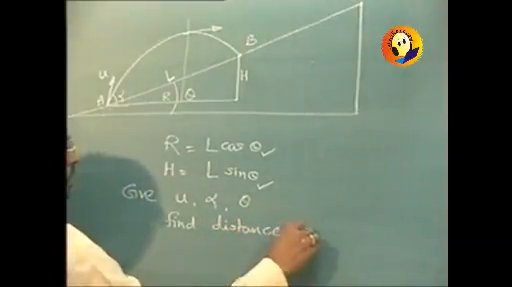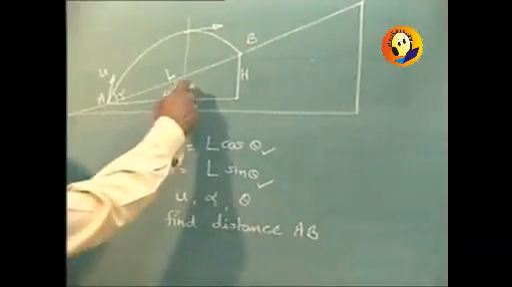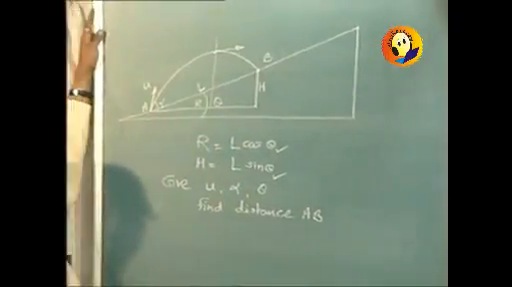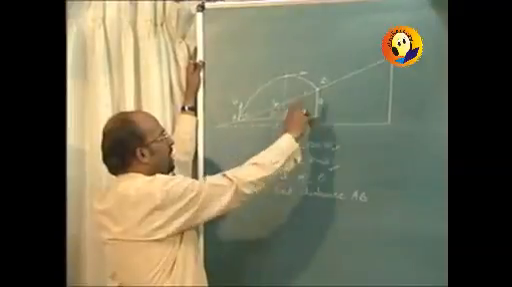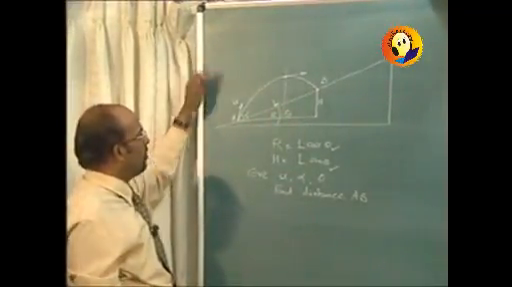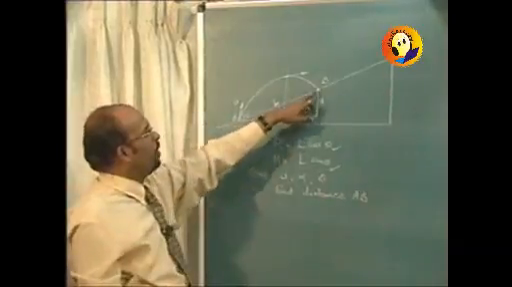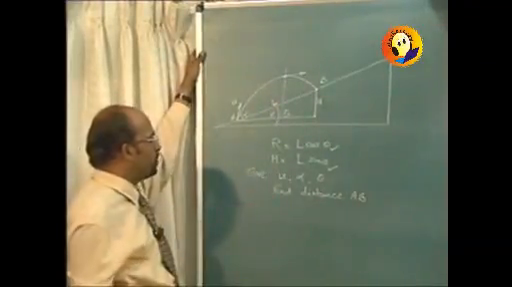That is, a projectile is thrown with some velocity, say 10 meters per second, at an angle of say 70 degrees with horizontal along the inclined plane, which makes say 30 degrees with horizontal. Find the point at which it will hit the inclined plane. That is, find the distance between the point from where it has been thrown and the point where it hits the inclined plane. That is, distance AB is to be calculated.